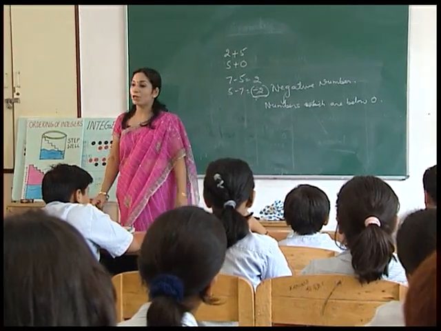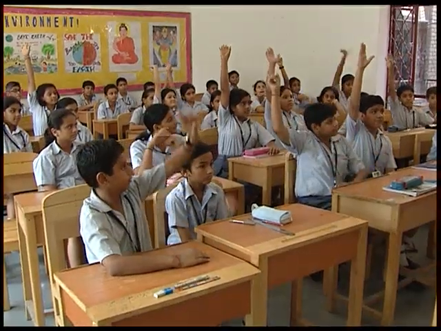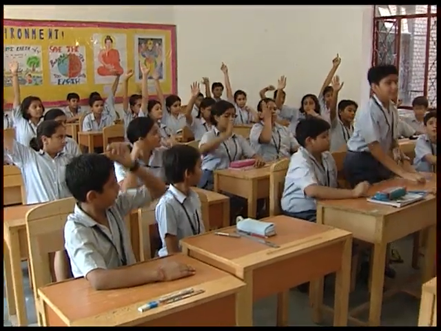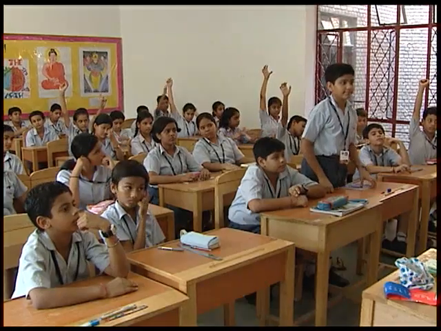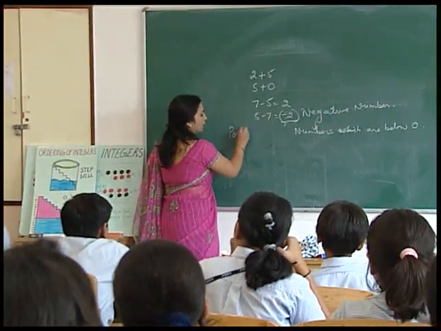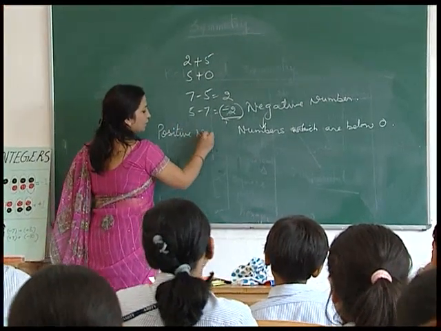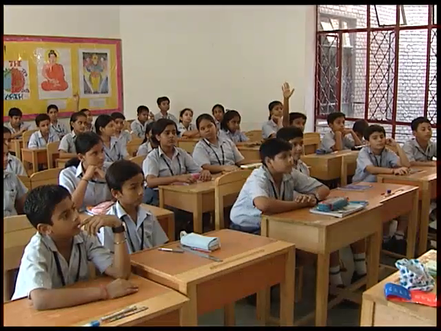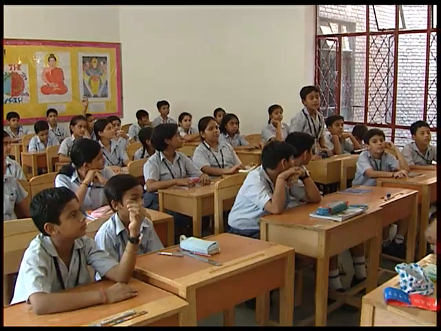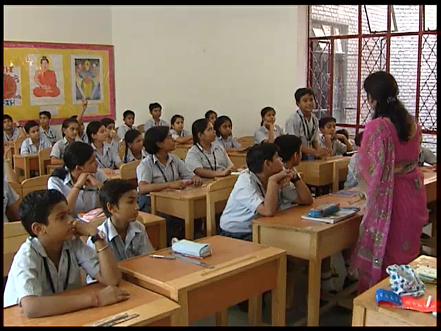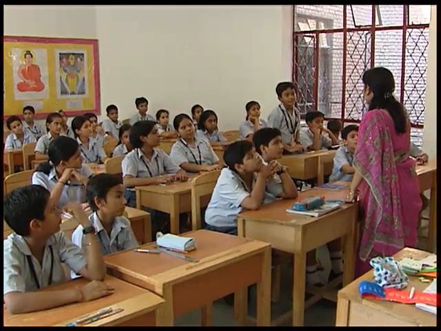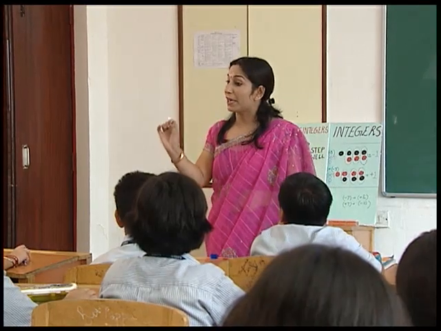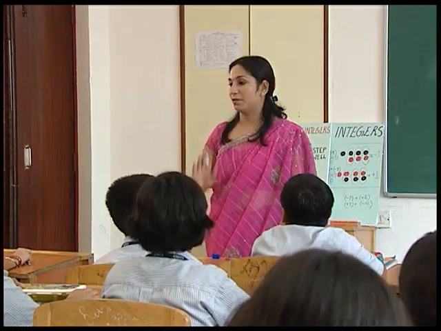Okay. And what are positive numbers? Yes, Siddharth? Ma'am, numbers which are above 0 and have plus sign. Yes, very good. Positive numbers are the numbers which are above 0. Alright. The positive numbers have a plus sign beside them, while the negative numbers have a minus sign beside them. Any number which does not have a sign we consider it as a positive number.